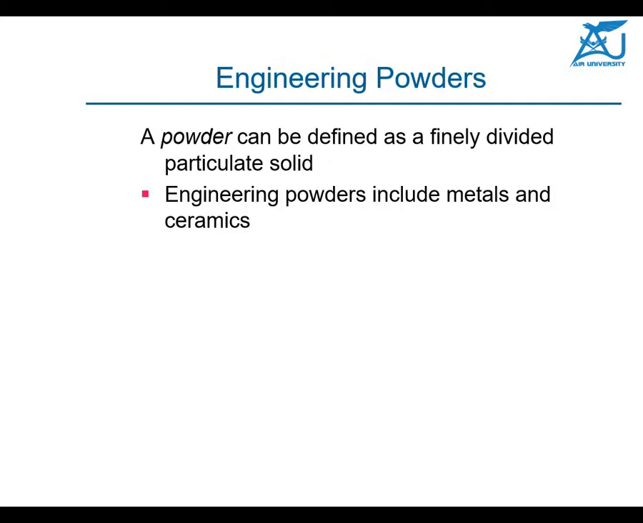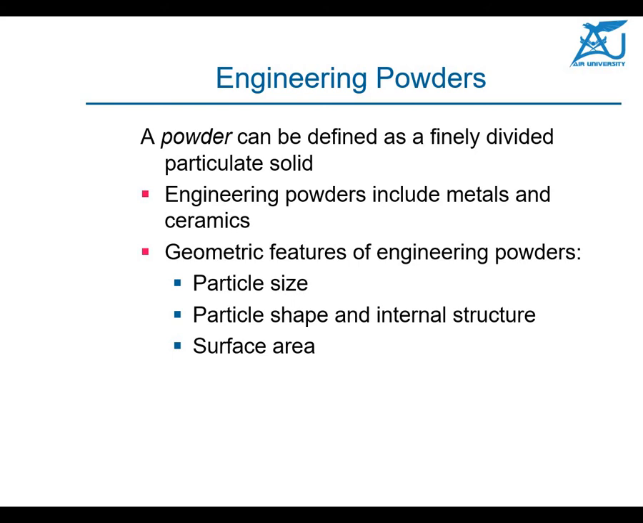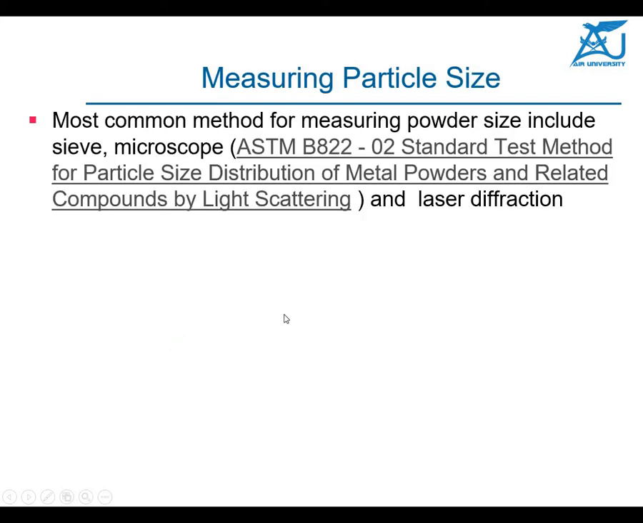Okay. Coming to the engineering powder, a powder can be defined first of all as a finely divided particulate solid. Engineering powders include metals and ceramics. Geometric features of the engineering powder are particle size, second, particle shape and internal structure, and surface area. So these are the three important things.